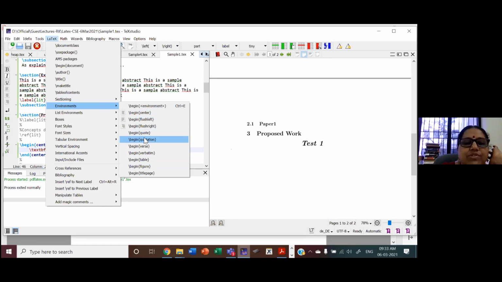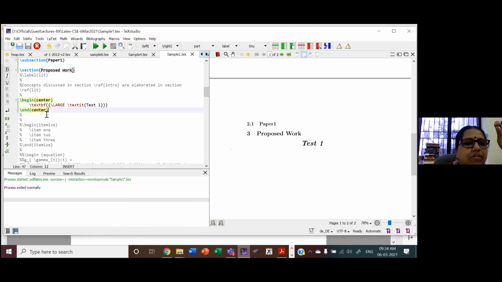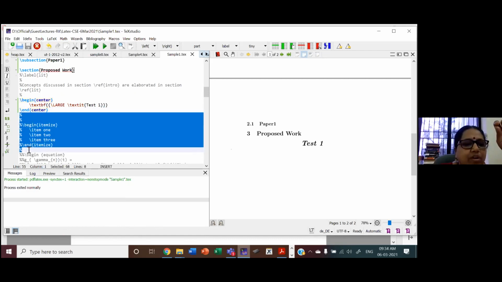So quotation, quotes, you can introduce. All these are environments. And we have specifically some list environments, itemize. This is bullet. In Word, you would have used bullet. You would have used 1, 2, 3 list. That is enumeration here. So I'll show you one itemize. See, I have already typed it. So you have itemize, item, first bullet, second bullet, third bullet. See here, 1, 2, 3.